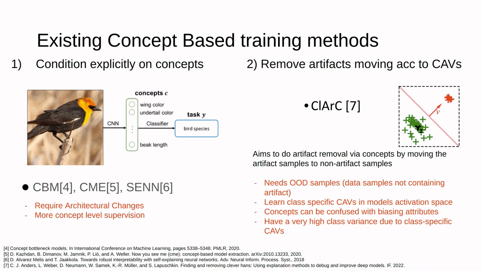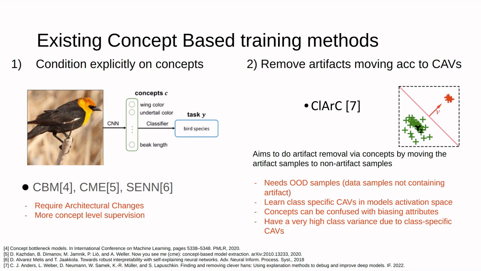2. Methods that move sample activations according to the CAV's direction. This method aims to remove artifacts from the model by moving the class sample activations away from the CAV's direction. They learn separate CAVs for each class by giving class samples containing artifacts versus class samples not containing the artifact to the linear classifier.